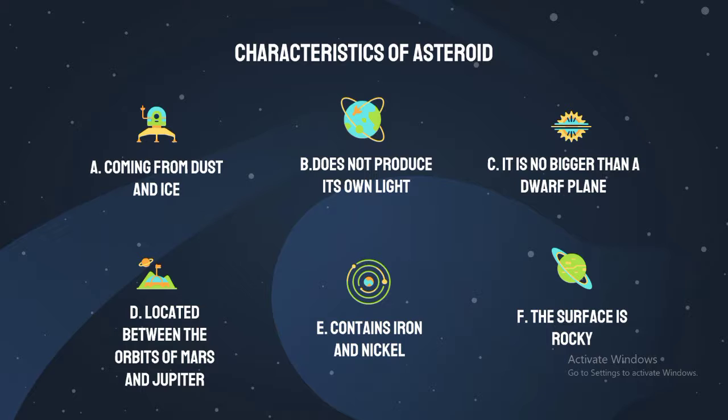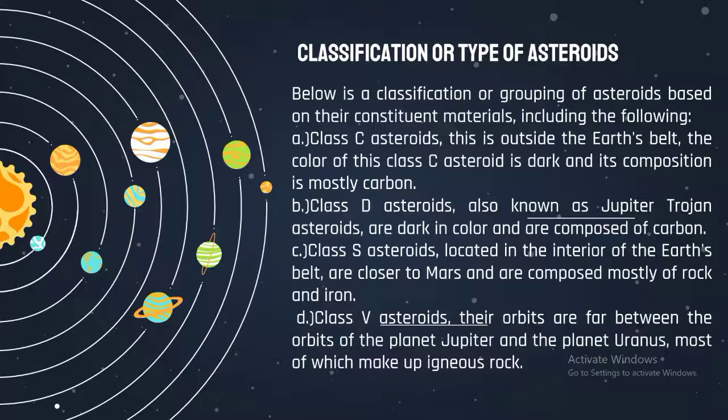E. Contains iron and nickel. This asteroid consists of rock or metal such as nickel and iron. This is why this asteroid is a very dense celestial body. F. The surface is rocky. Because this asteroid is a solid celestial body, its surface is rocky and irregular, so it has a variety of shapes.